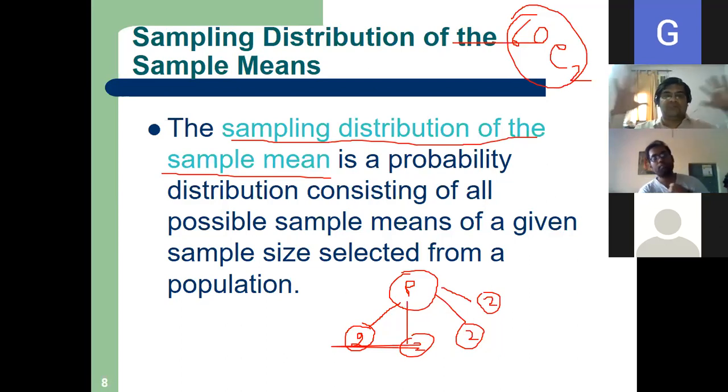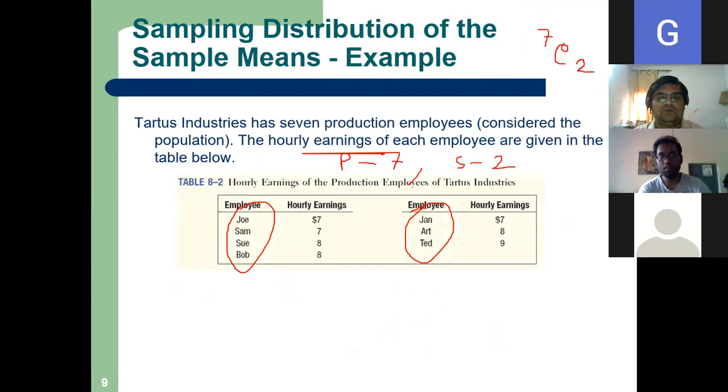Now it is clear what is sampling distribution of sample mean? Yashi, is it clear? Yes, sir. Okay. So sampling distribution of the sample mean, I showed you with an example also. Otherwise, it is very difficult to conceive from that definition. So hope it is clear.